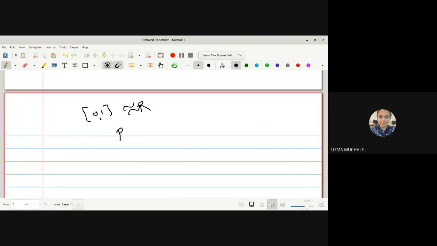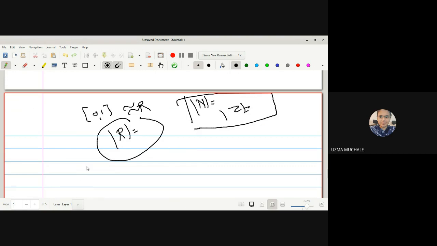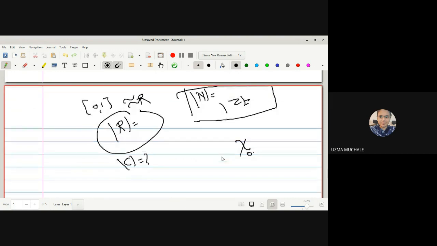Now, do you know what the cardinality of the real line is, what the cardinality of the natural numbers is, and what the cardinality of the integer set is? So this must be homework for you. You have to find out the cardinality of all of these, and next you have to find out the cardinality of the complex numbers also. For that, I will give you a hint: the notation for cardinality is aleph naught, and you have to find out the reason.